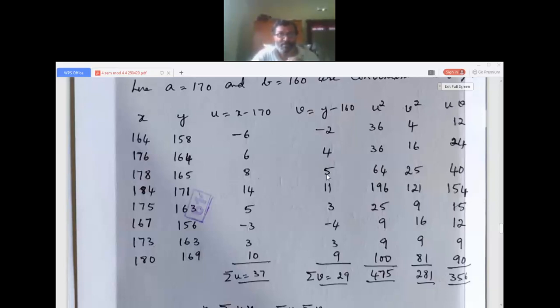165 minus 160 will be 5. 171 minus 160 will be 11. 163 minus 160 is 3. 156 minus 160 is minus 4. 163 minus 160 is 3. 169 minus 160 is 9.